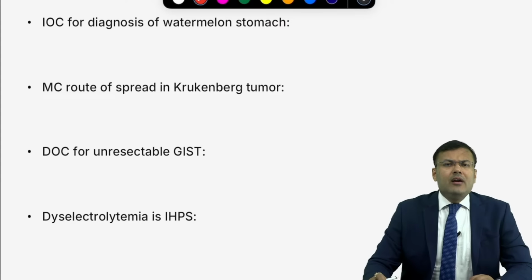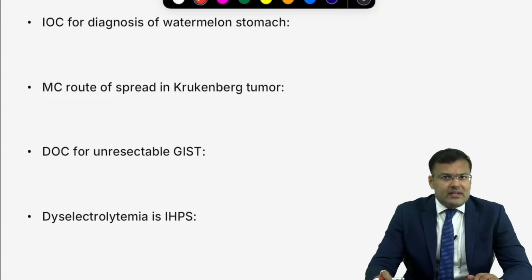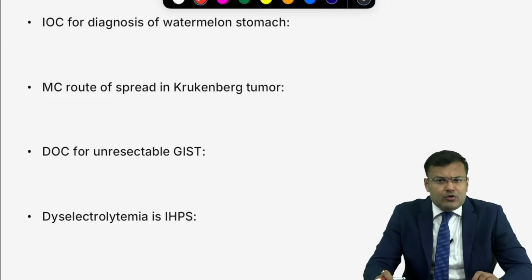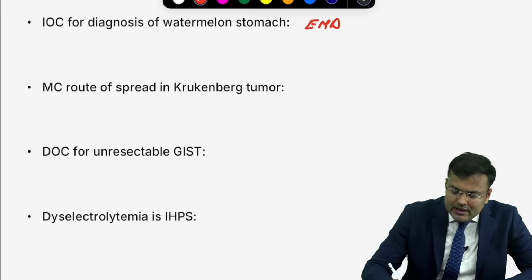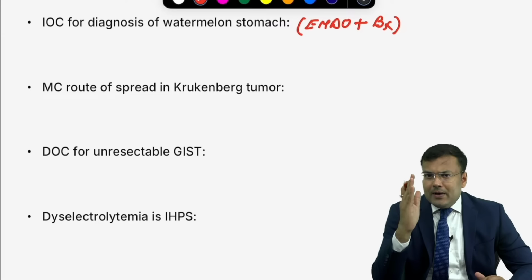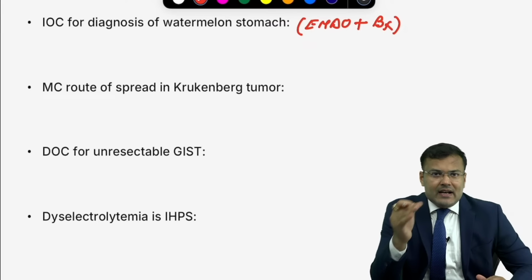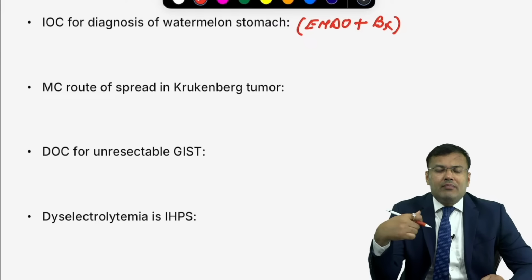Next, tell me, if any bleeding disorder is there in the stomach, Mallory-Weiss tear, Dieulafoy's lesion, watermelon stomach, go and visualize. Endoscopy. So what is the investigation of choice for diagnosis of watermelon stomach? Endoscopy. Since there is vascular ectasia, confirm it with biopsy. So it is endoscopy plus biopsy. What kind of appearance on endoscopy? Parallel stripes of vessels near the antrum. It looks like watermelon.